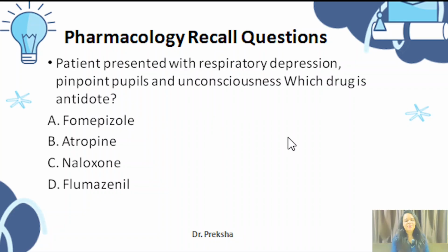Now a patient presented with respiratory depression, pinpoint pupil, and unconsciousness. Which drug is the antidote? Options are fomepizole, atropine, naloxone, and flumazenil. Now here this is a classical case of opioid poisoning. For opioid poisoning, the antidote is naloxone.